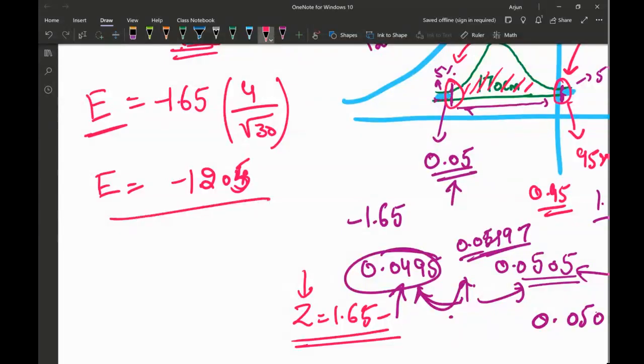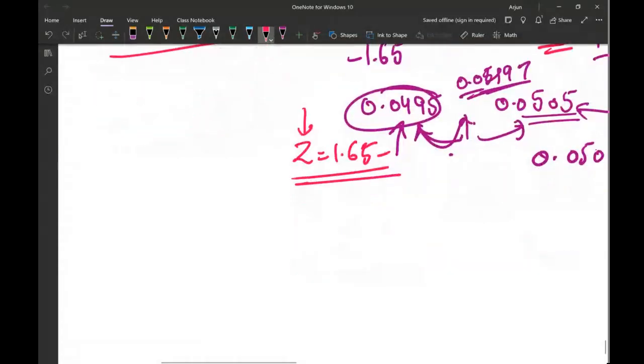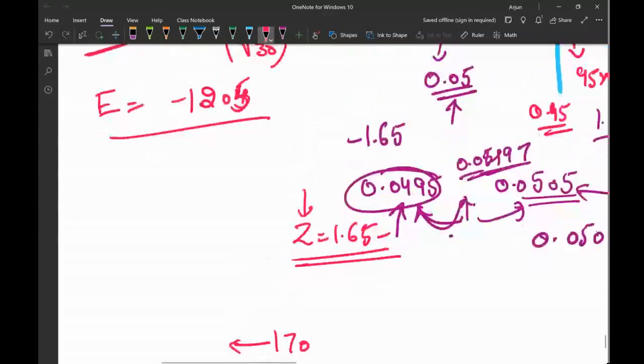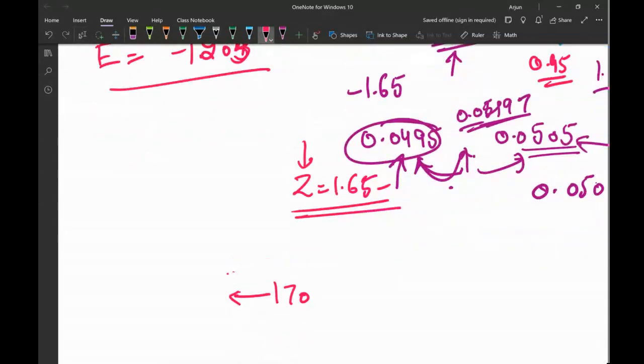So the margin of error I calculated is 1.205. So I'm going to say 170, minus 1.205 on the left hand side, and on the right hand side plus 1.205.